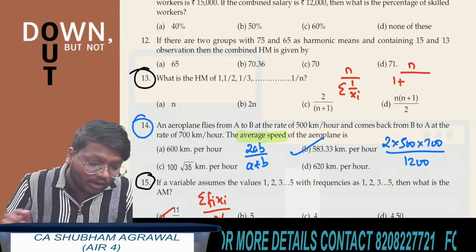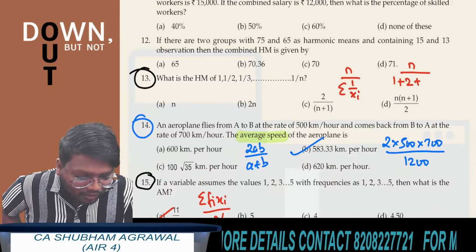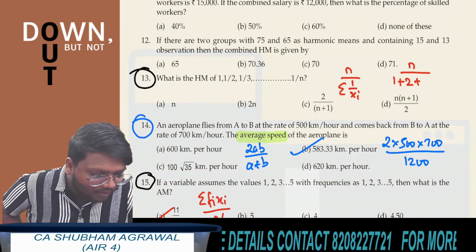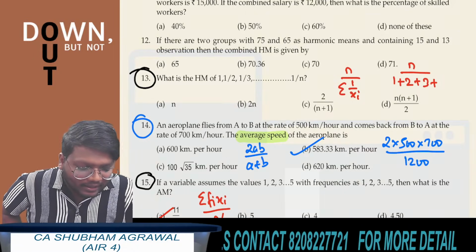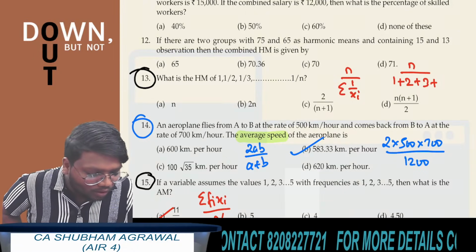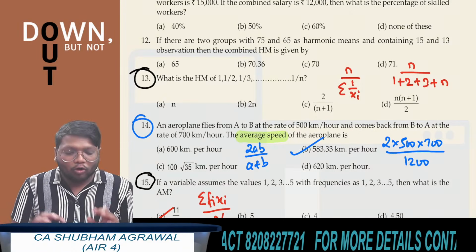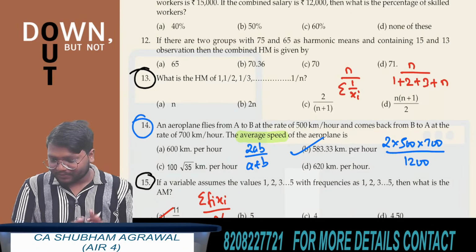Reciprocal of 1 by 2 is what? 2. Now tell me, what is the reciprocal of 1 by 3? 3. Reciprocal of 1 by 4 is what? 4, and so on, till reciprocal of 1 by n is what? n. I hope all of you have understood this step.